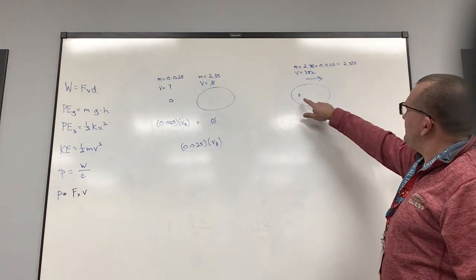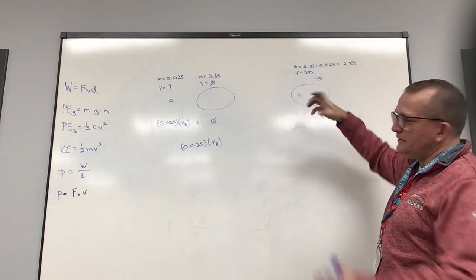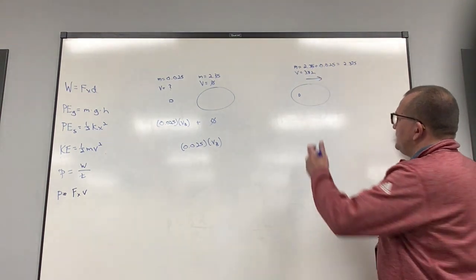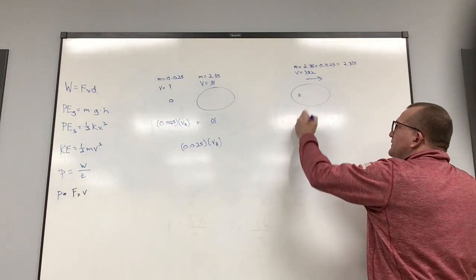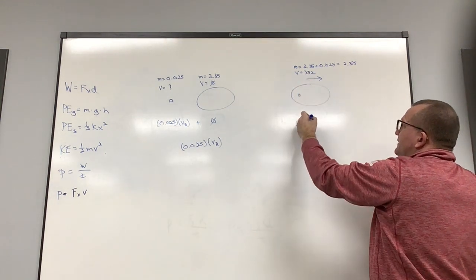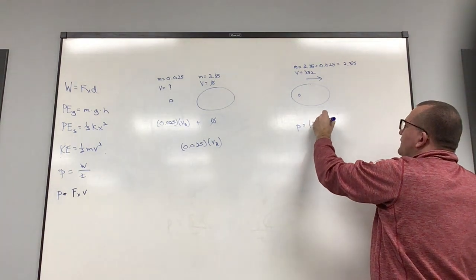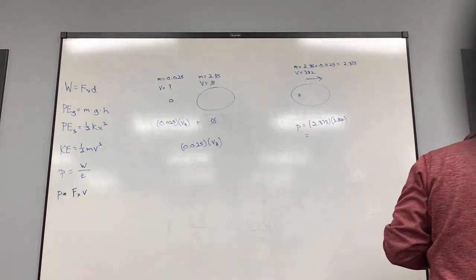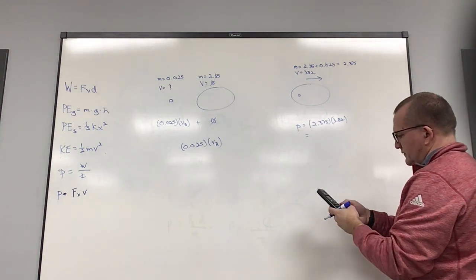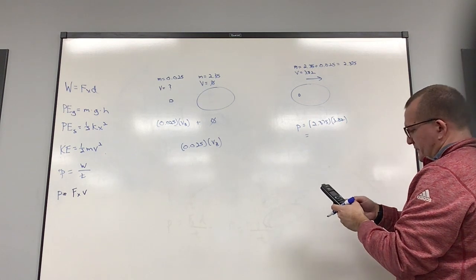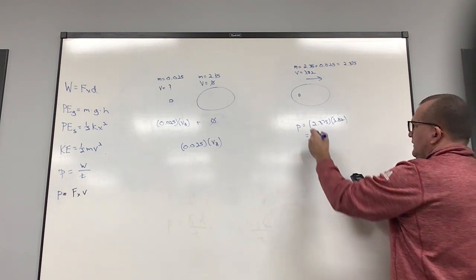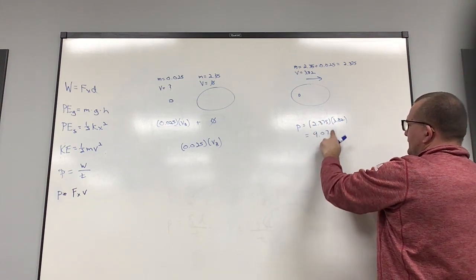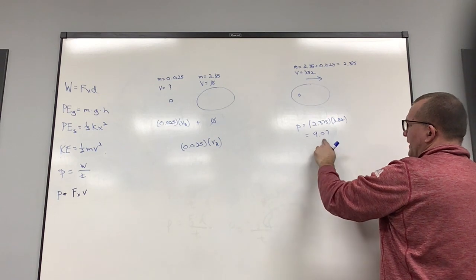So now I look at the bullet embedded in the watermelon. Since they're embedded, the masses add together to get this mass, and it's traveling at this velocity. So I can find the momentum by taking 2.375 and multiplying by 3.82. I get 9.0725, I'm just going to say 9.07 is my momentum.